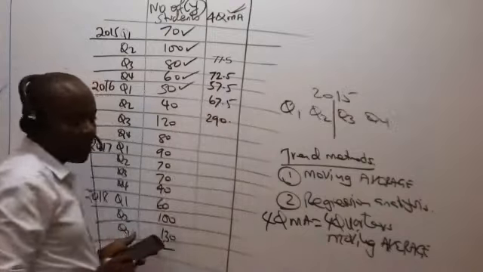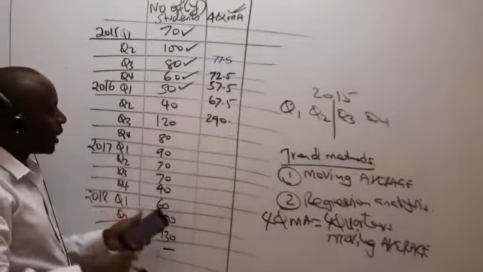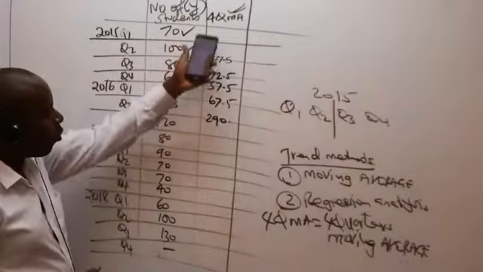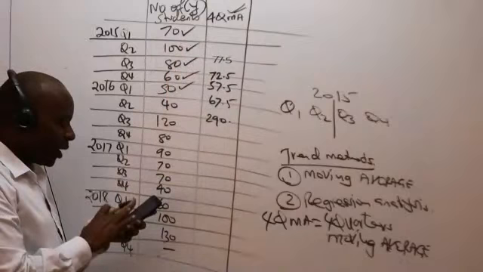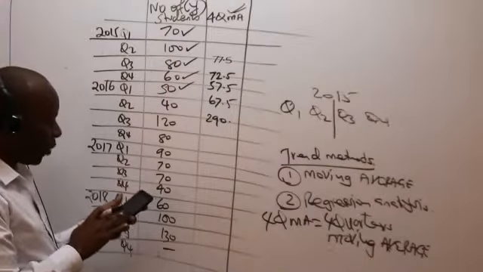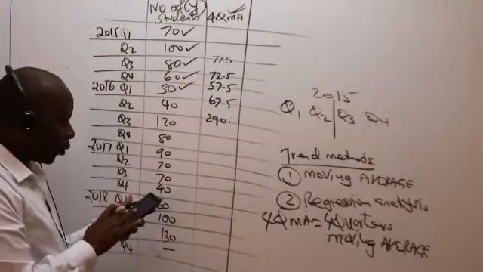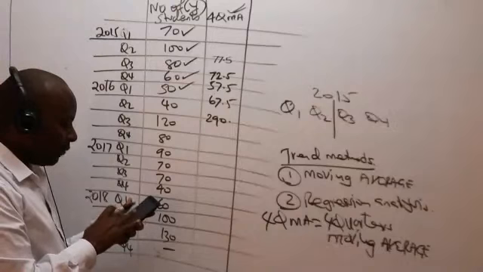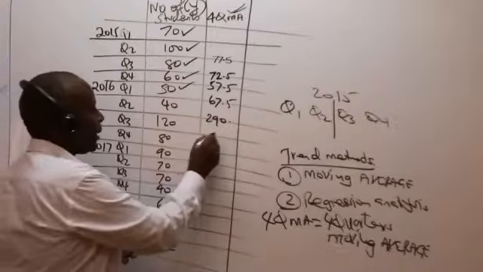I tick that. We go to the next sequence of 4 numbers. Remember, we're picking 4 at a time because of the 4-quarter. So we have 40 plus 120 plus 80 plus 90, divide by 4.